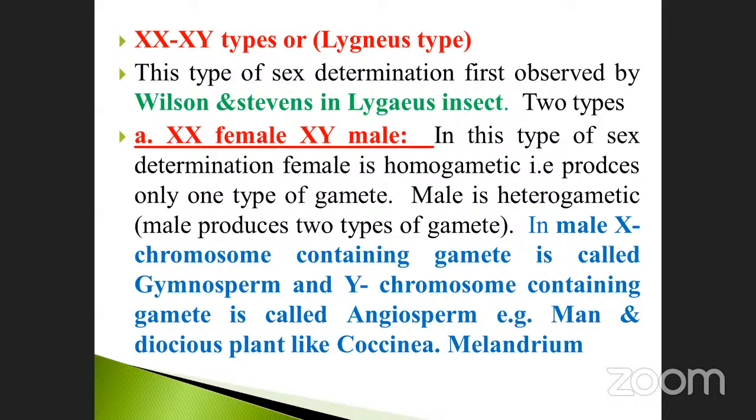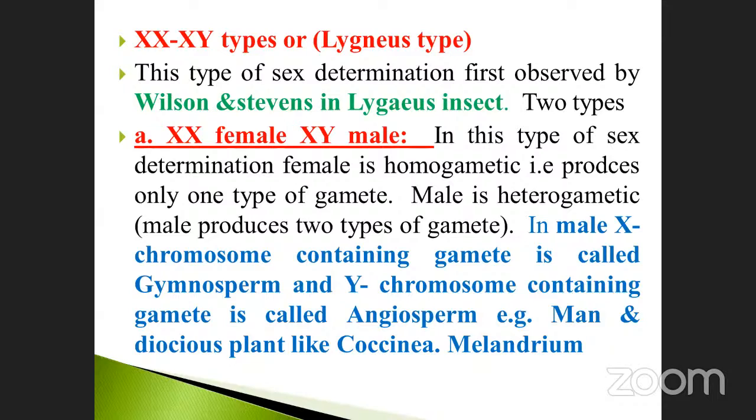In male, the X chromosome containing gamete is called gynosperm, and the Y chromosome containing gamete is called androsperm. Example: man and dioecious plants like Coccinia and also Melandrium. Here you note it down, my dear students. Already told you, man has a male gamete as well as a female gamete.